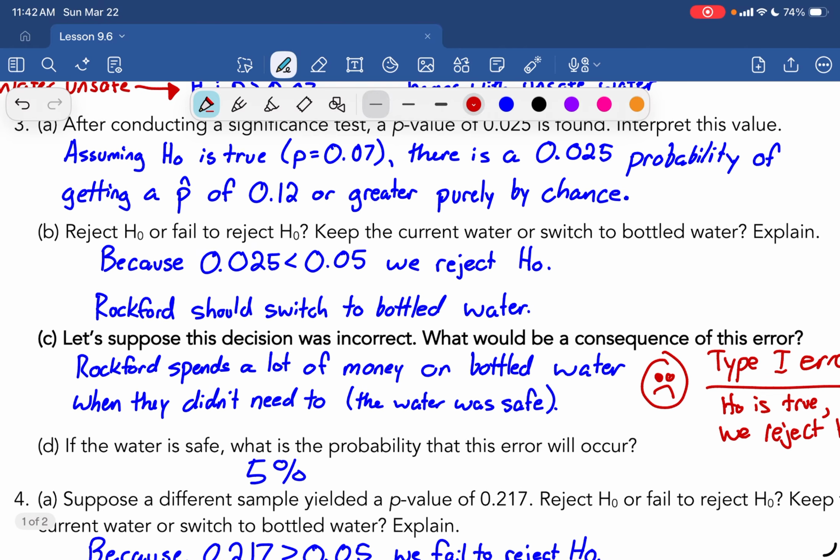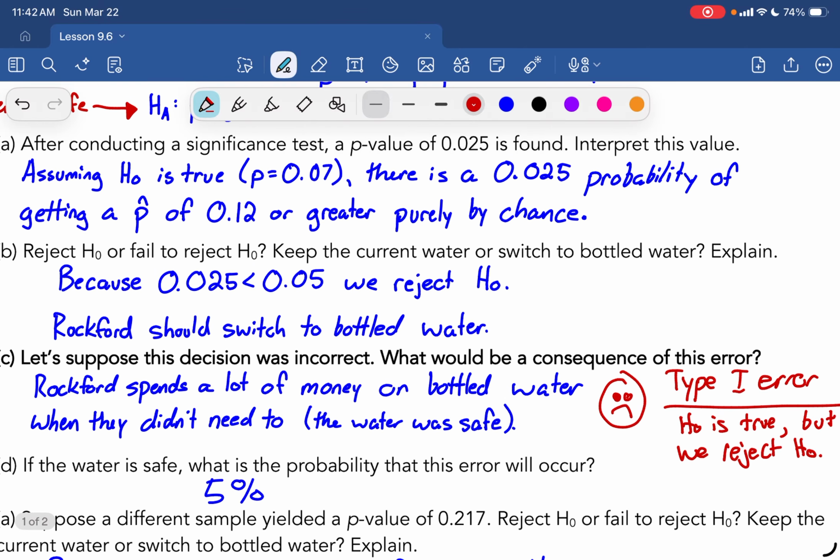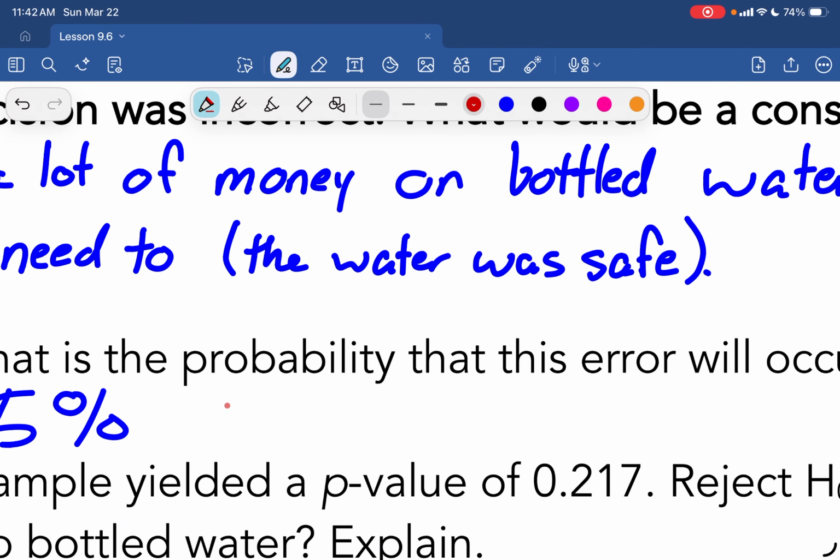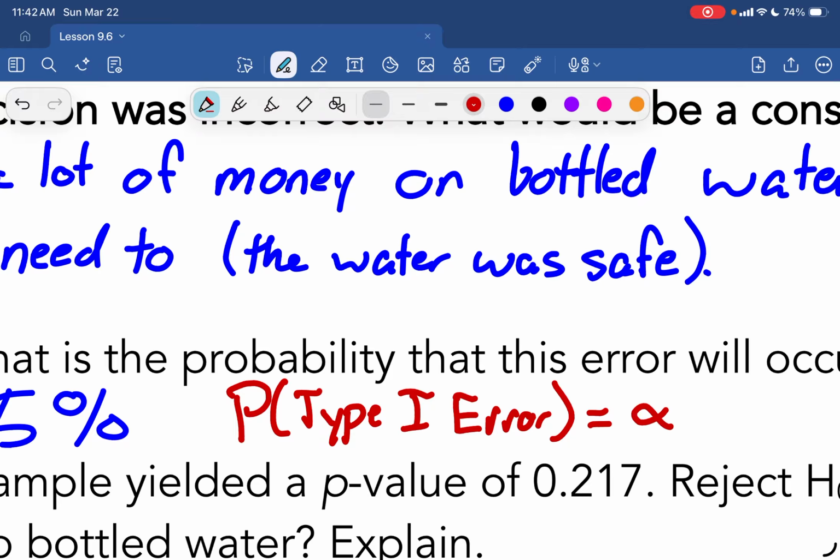Okay, and then we see if the water is safe, what's the probability this error will occur? It's 5%. In fact, this is one of those facts here: the probability of a type 1 error occurring is the alpha value, whatever your alpha value is.